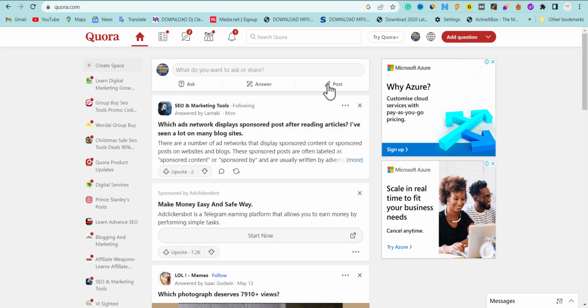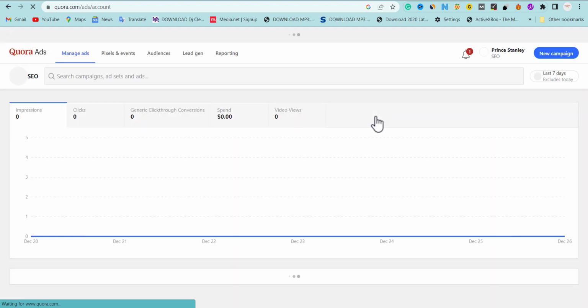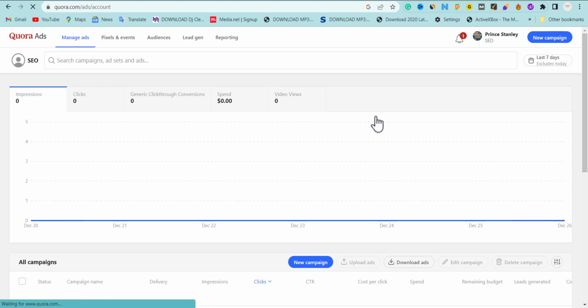The first thing we're going to do, if you have a Quora account, fine. What you're going to do is just click your profile. Once you click your profile, you're going to see Ad Manager. Once you click Ad Manager, it's going to load up with this interface. So I'm going to be showing how to optimize it. Remember, we mentioned 3 niches that are going to be very okay for this game, which is travel, job, and scholarship. Now what we're going to do is click this new campaign.